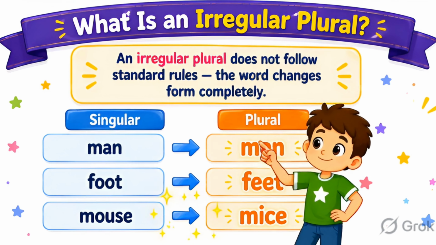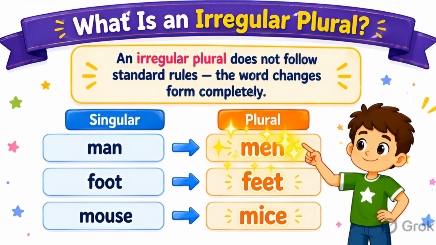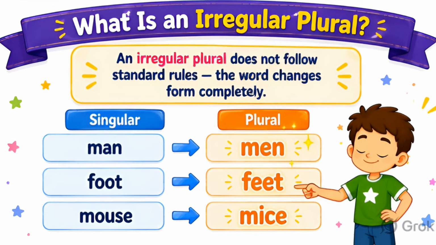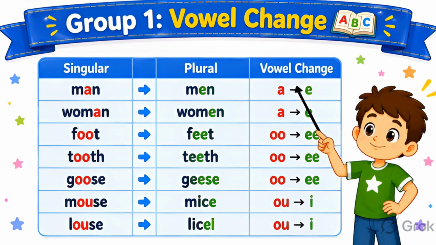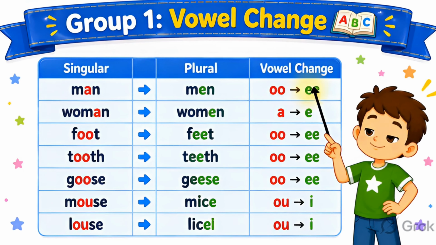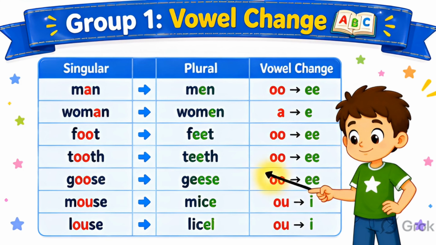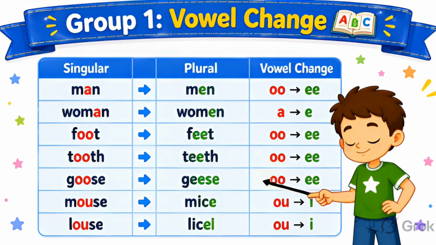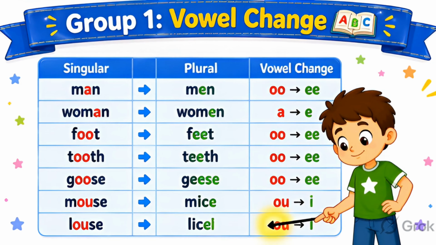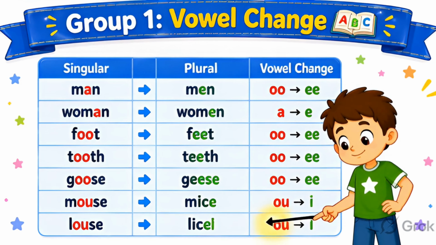Man doesn't become mans, it becomes men. Foot doesn't become foots, it becomes feet. The first group changes a vowel inside the word. Man becomes men, the A changes to E. Foot becomes feet, OO changes to EE. The ending stays the same, only the vowel shifts.